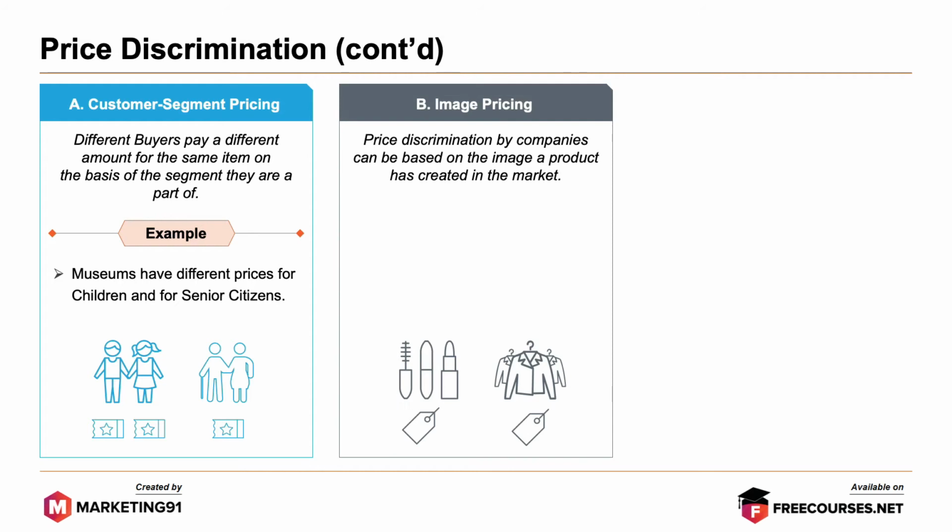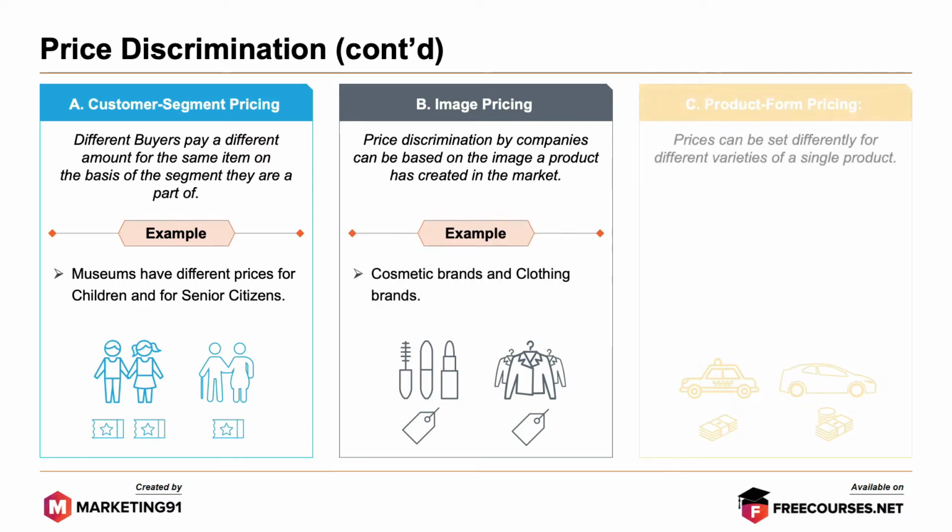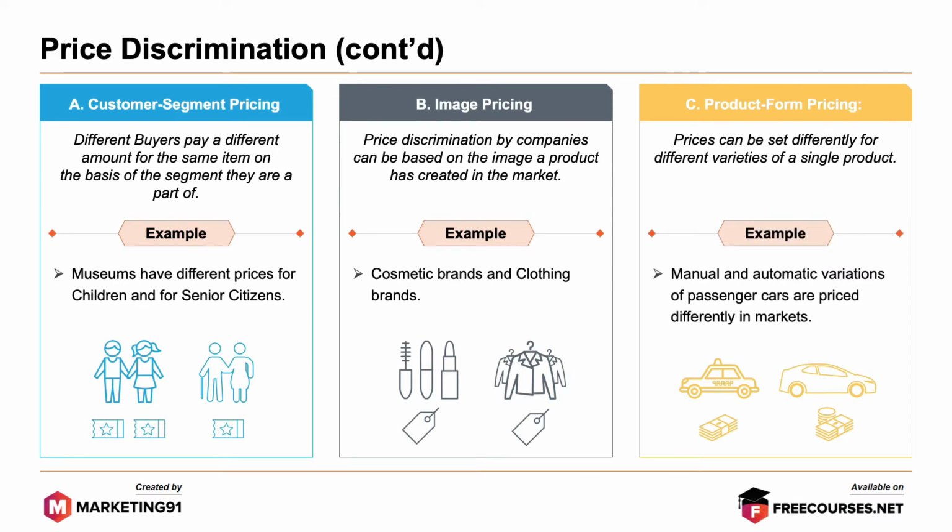Next, image pricing. Price discrimination by companies can be based on the image a product has created in the market. Example, cosmetic brands and clothing brands. Third, product form pricing. Prices can be set differently for different varieties of a single product. Example, manual and automatic variations of passenger cars are priced differently in markets.